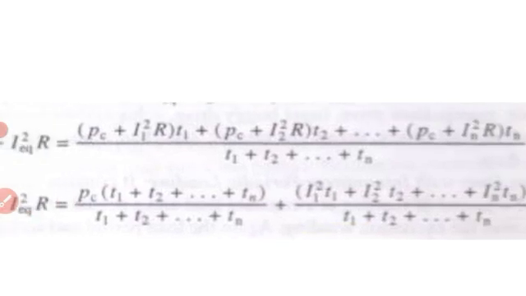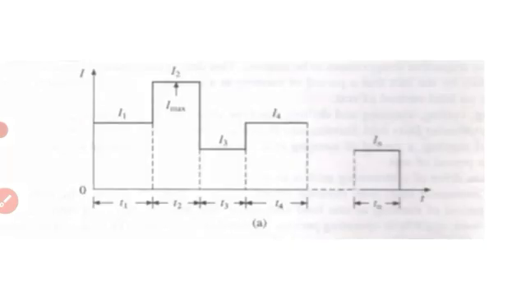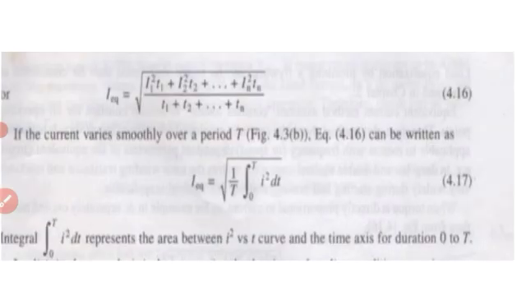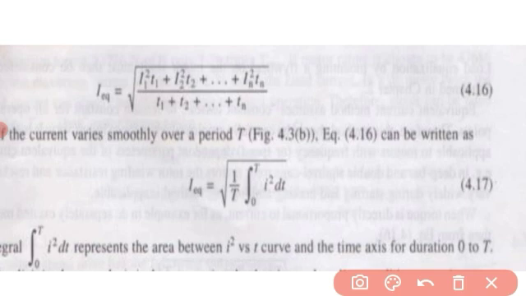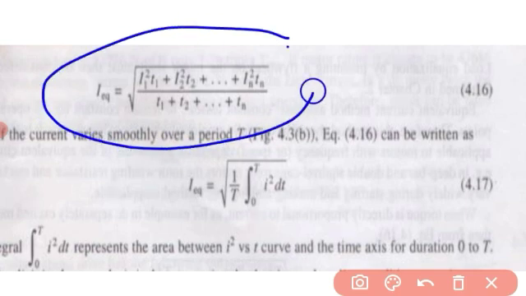What else remains? T1 plus T2 remains. Here I1 square T1, R I have taken outside. Now, equivalent with the above equation, I can find I equivalent, which is this equation: I1 square T1 plus I2 square T2 plus till In square Tn, divided by T1 plus T2 plus Tn.